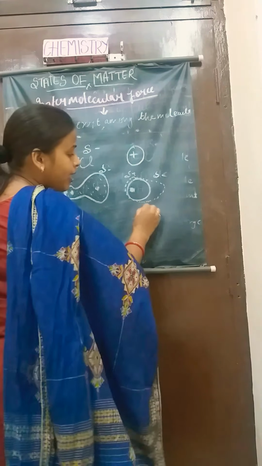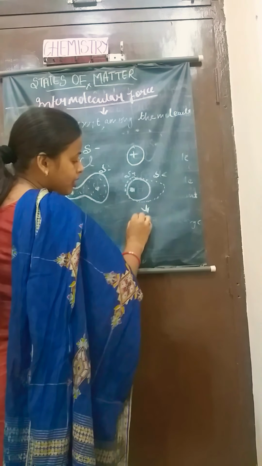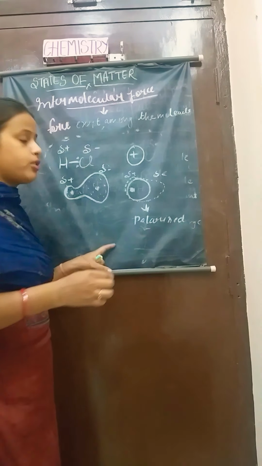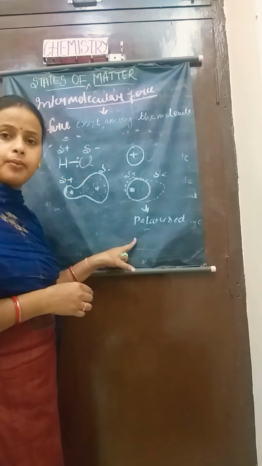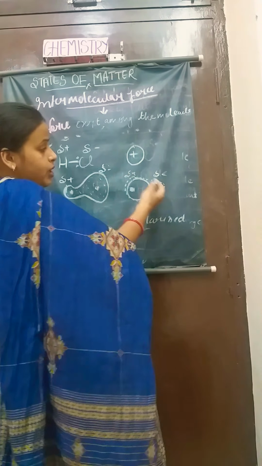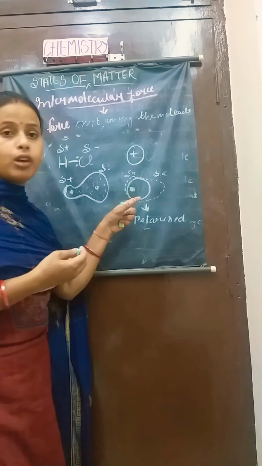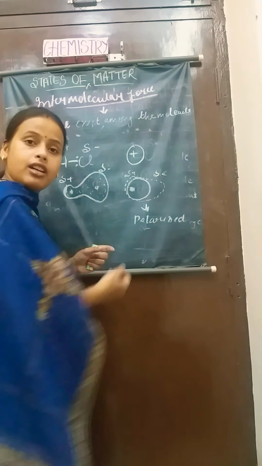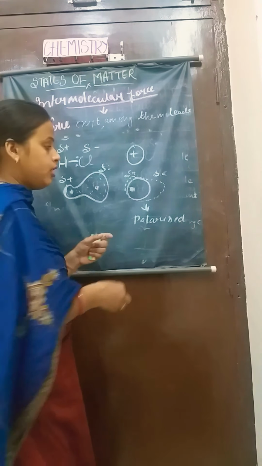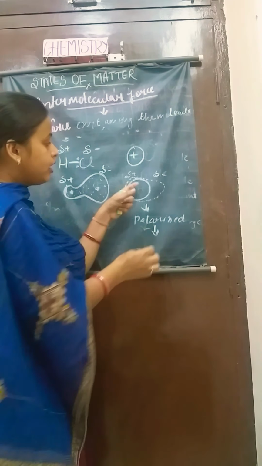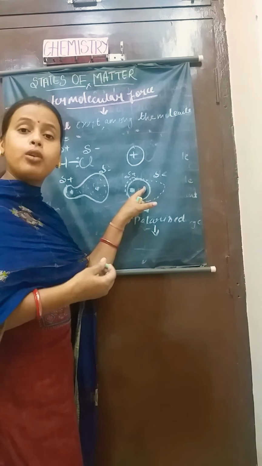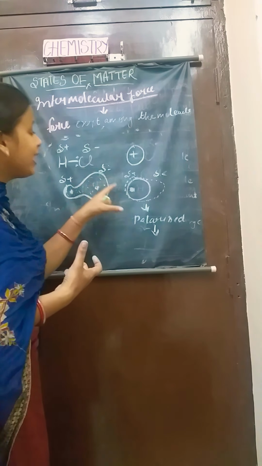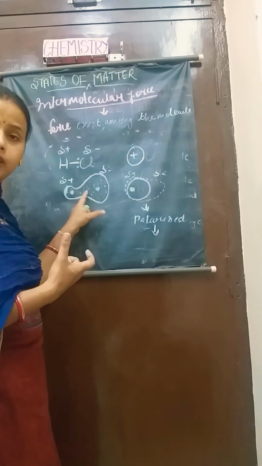So can we say that the molecule gets polarized? Now this molecule gets polarized. Polarization is nothing but the separation of charges. So we can say that the molecule possesses a dipole, as it has opposite charges. In this case the dipole is called an induced dipole, because it is being induced by this polar molecule.